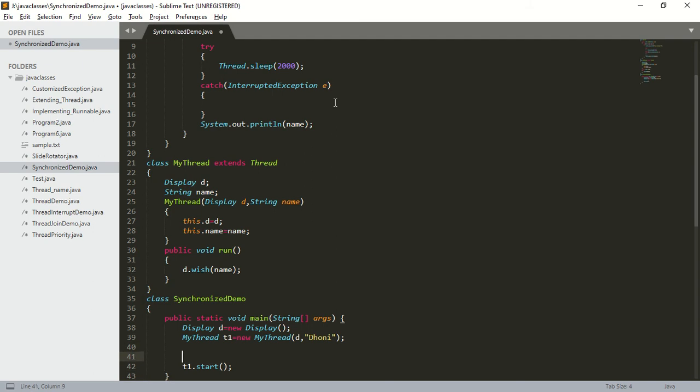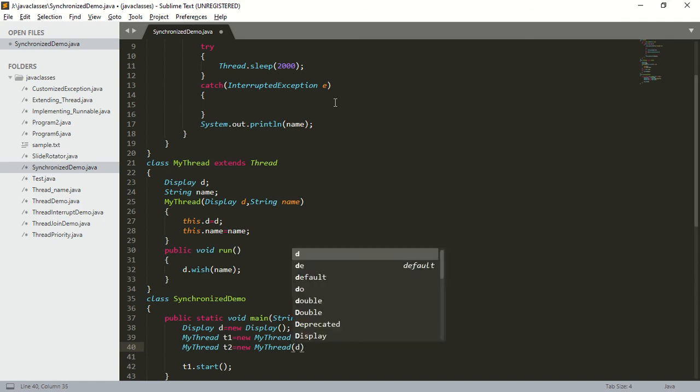So I will create one more thread. MyThread t2 is equal to new MyThread. So I should pass the objects. So display object, comma, I should pass the name. Assume the name is Yuvraj.